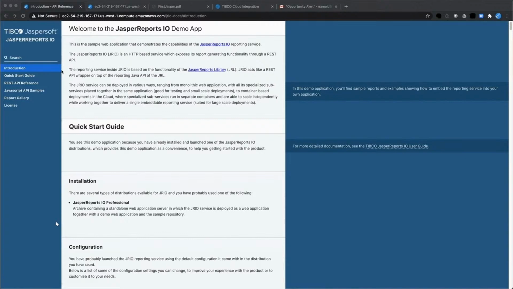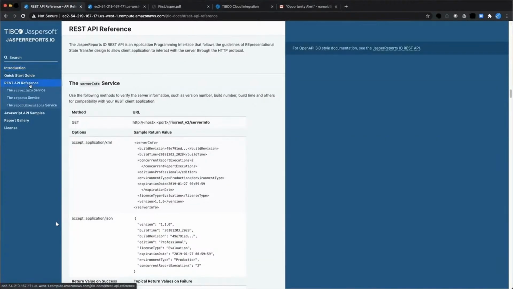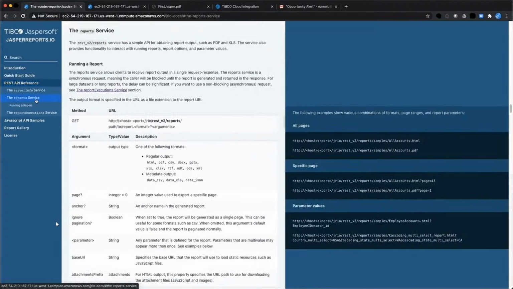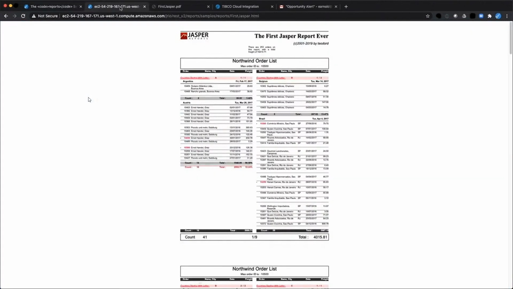This particular service has a few different ways you can communicate with it. We'll be focusing on the REST API, and specifically, we'll be looking at the reports service. This is a very simple GET service. You pass it a few parameters and arguments, and it'll produce and return a report back to you. In fact, a quick example of what this looks like is right here.